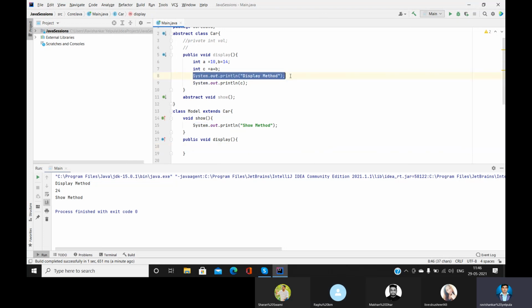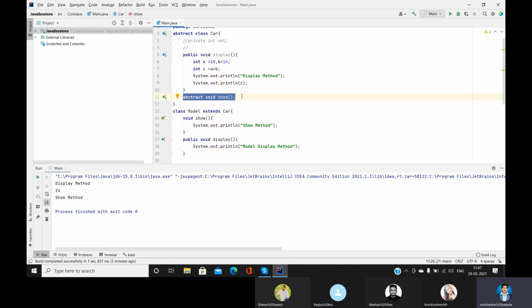Then you may find the difference in both the things. What is the difference over there and what is the difference here, in the display method and the show method? When it comes to the display method, we are completely overriding. In public void display, we are providing a different body. But when it comes to show, do we have a body for the show method?